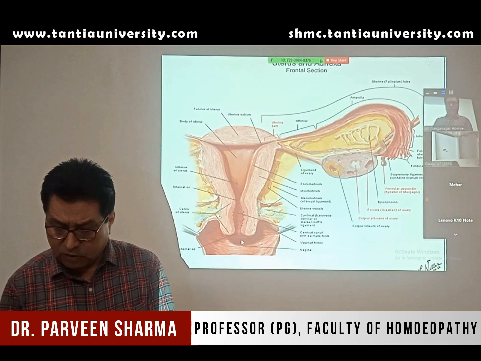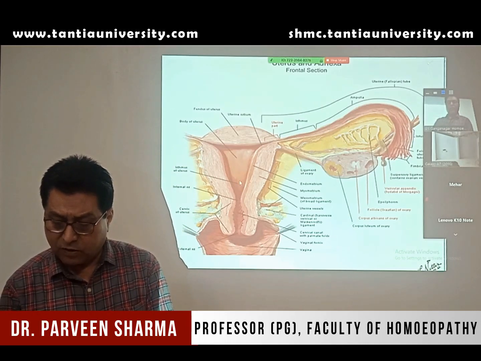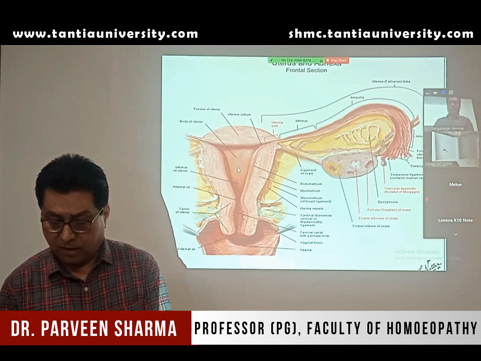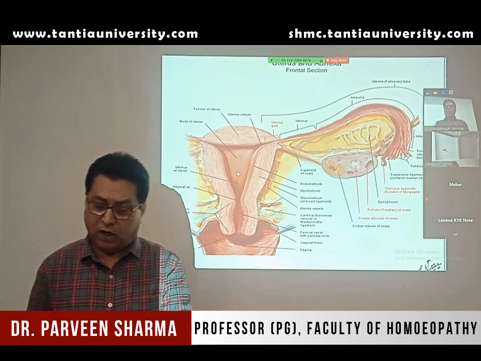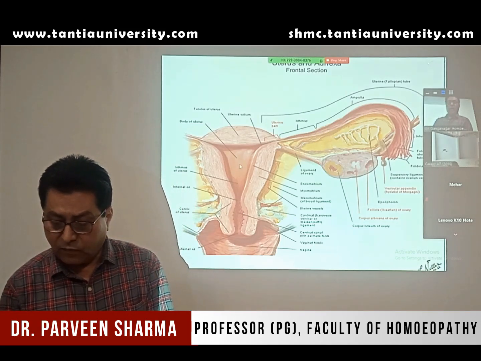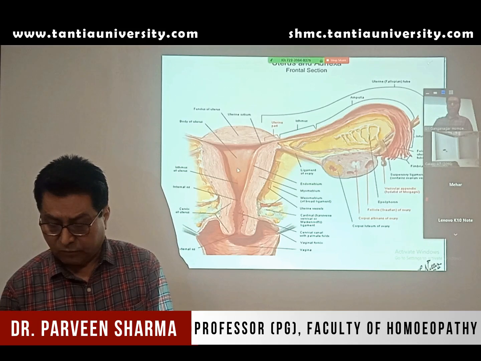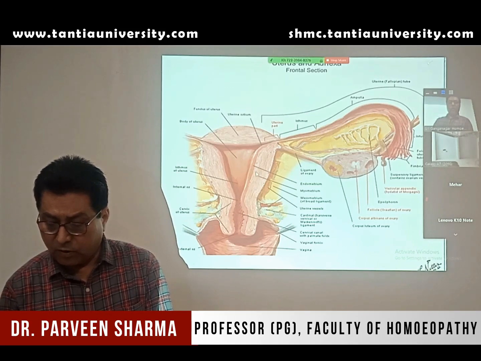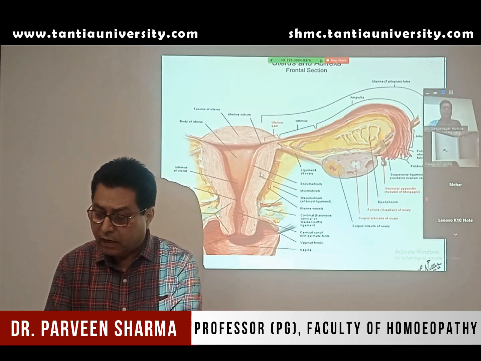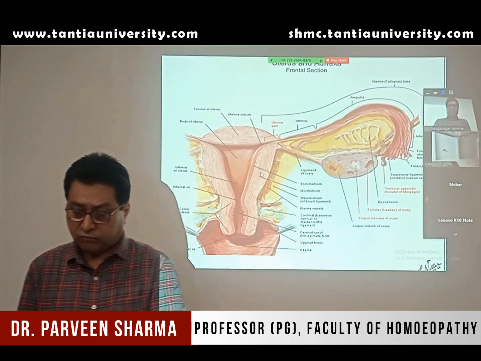Now inside, the innermost layer is the mucous membrane, the mucosa, that is the endometrium. The mucosa has various folds, and those folds of mucosa look like the branches of a tree, and we call them arbor vitae. Now the outer layer to the mucosa is the myometrium. This is the thickest layer. This myometrium is made up of smooth muscle.